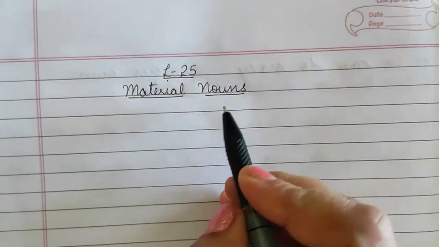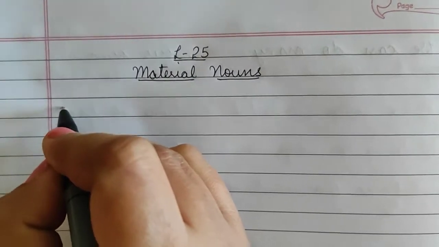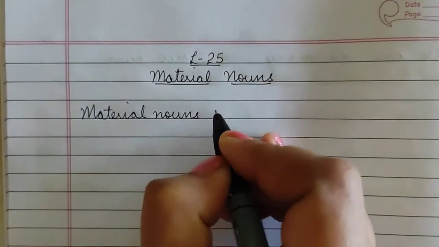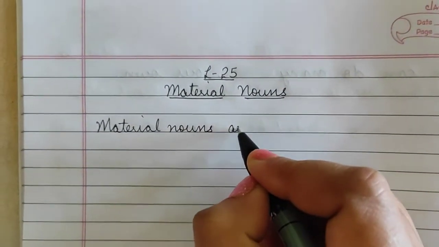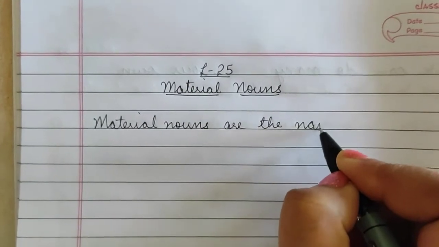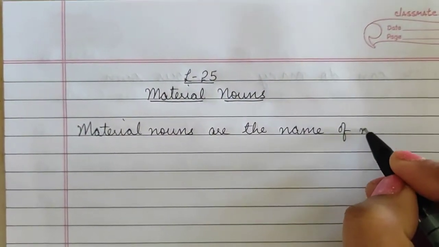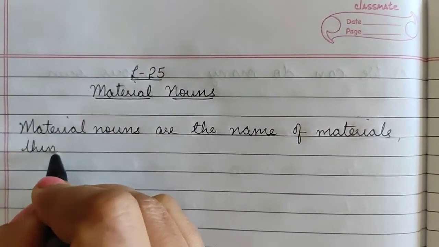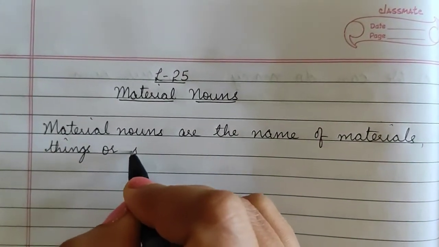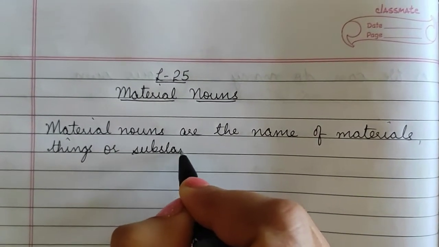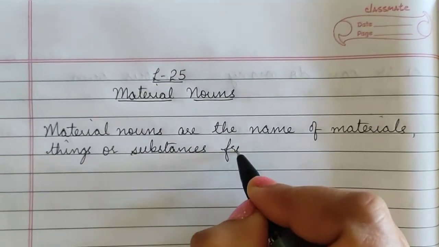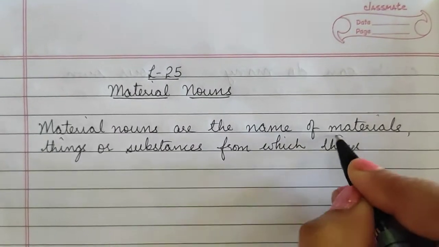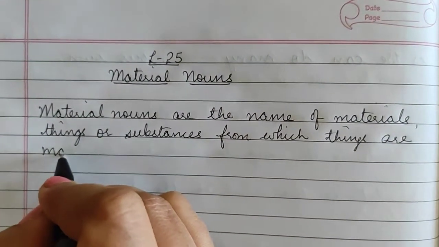Children, as I told you about material nouns, that material nouns are the name of materials, things or substances from which things are made.